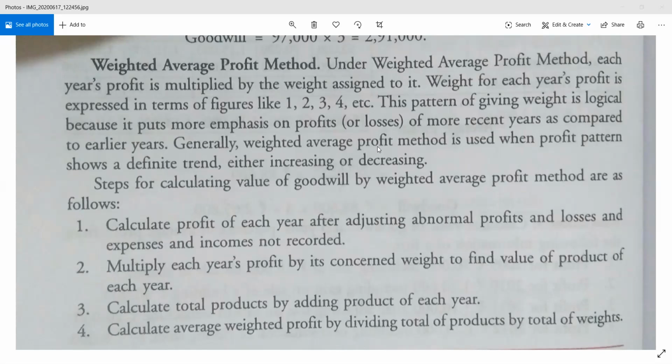But the value of that 15,000 and 20,000 earned in May and June will be more valuable than what you earned in January, February, March. The weight will be more.